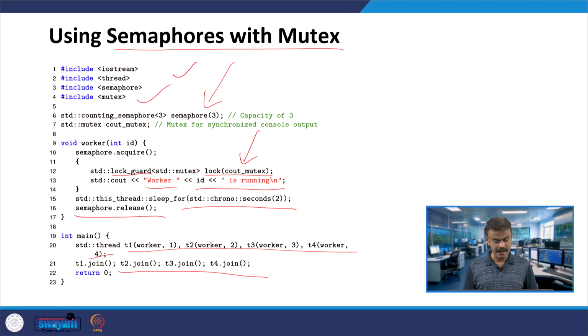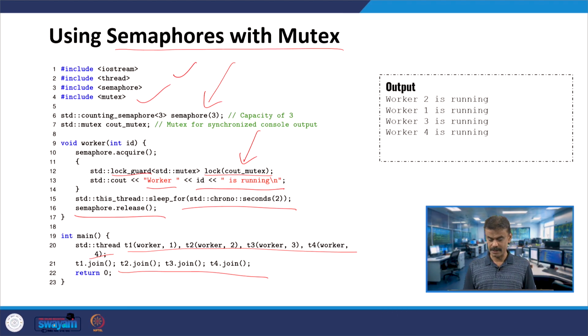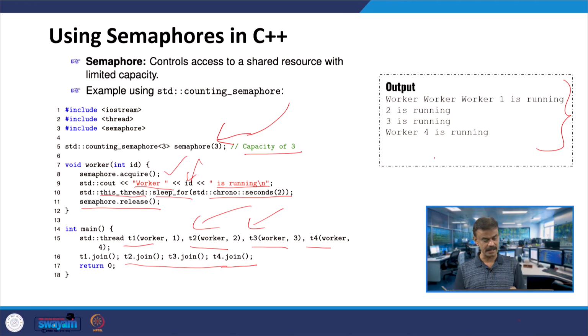Now when I run the code, I get the output like this. The IDs can change, it need not be 1 2 3 4, so you can get it like this also. In the previous example with only semaphores, there is a problem, it all depends on your CPU.